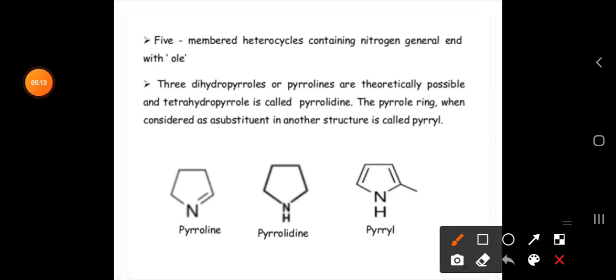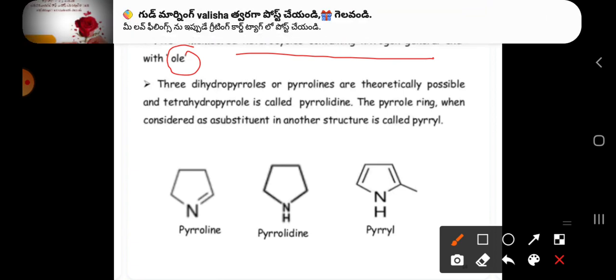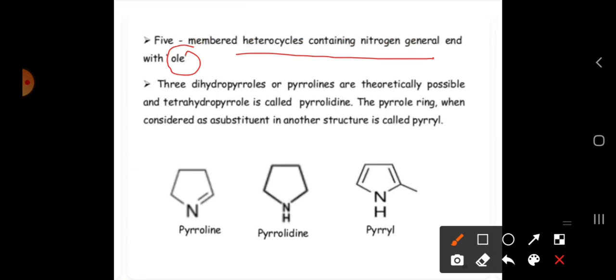Generally, the 5-member heterocyclic compounds which contain nitrogen end with "ol", pyrrole. Okay. Now, pyrrole has different types of names. If we have only one double bond, that one we call pyrroline. If we have no double bonds but there is a pyrrole structure, that one we call pyrrolidine. And generally, CH4 is an alkane.